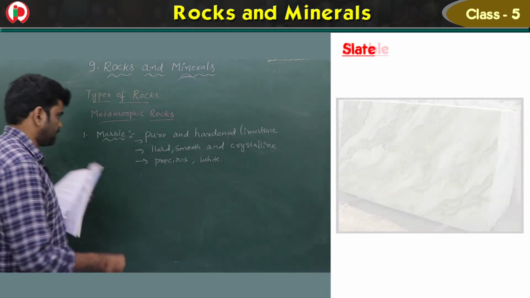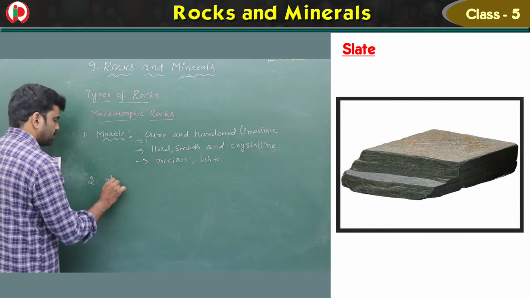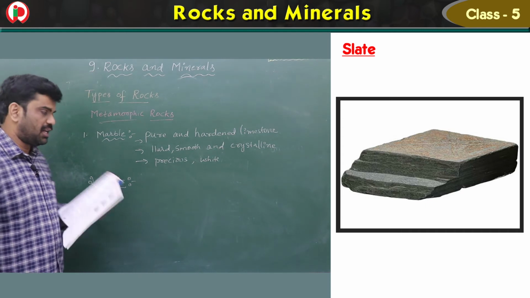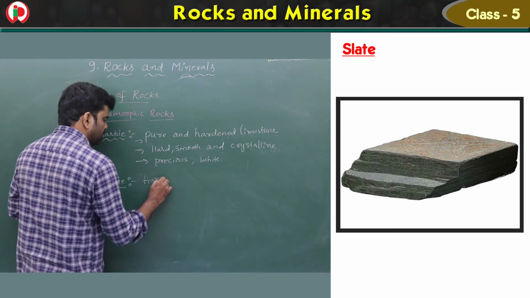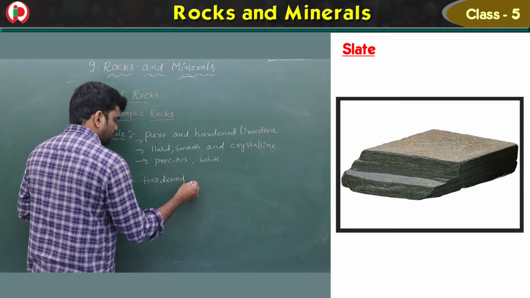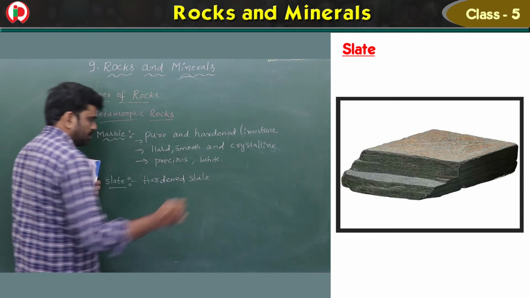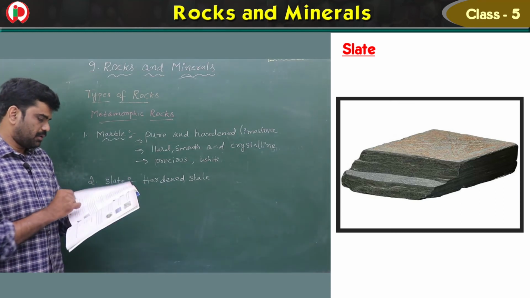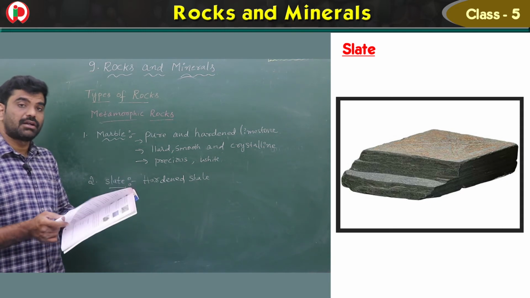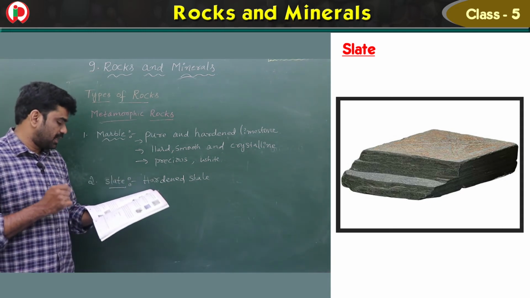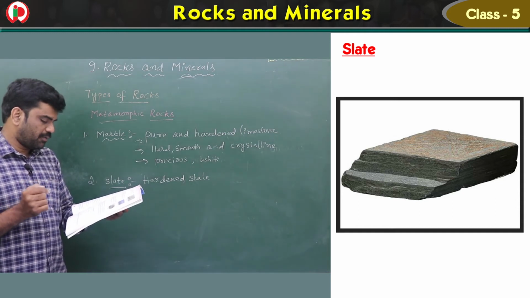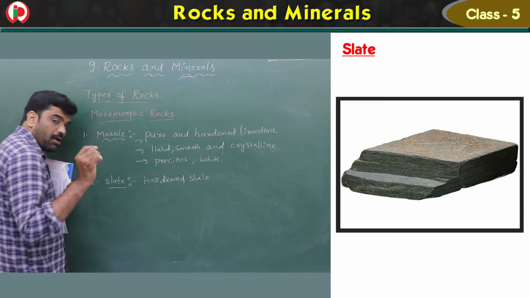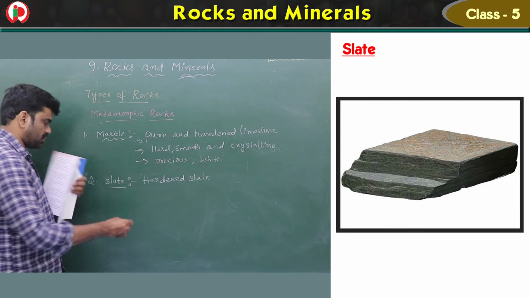Second one is slate. It is hardened shale. Already I told you about shale, in sedimentary rocks we have learned about the shale. Now this slate is a hardened shale. It is formed of smooth, black, and hard stone in fine layers.